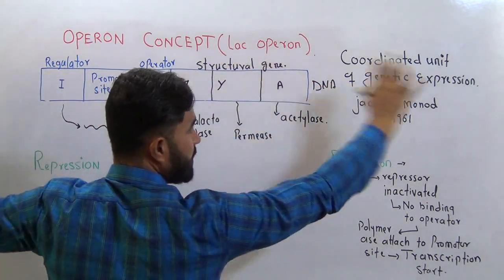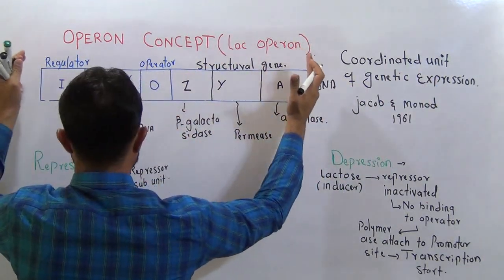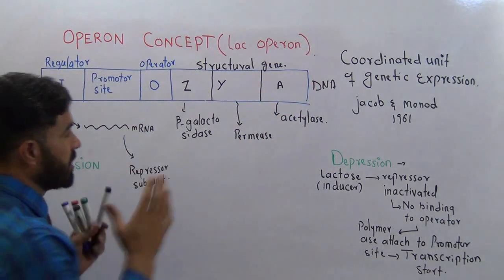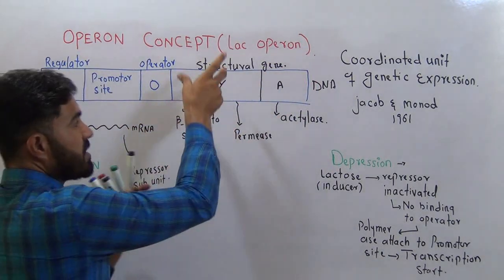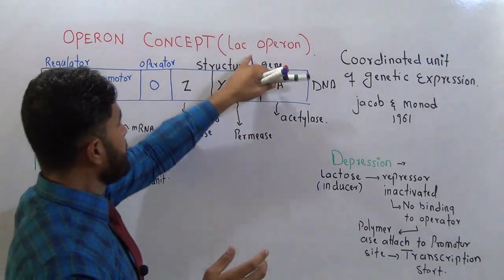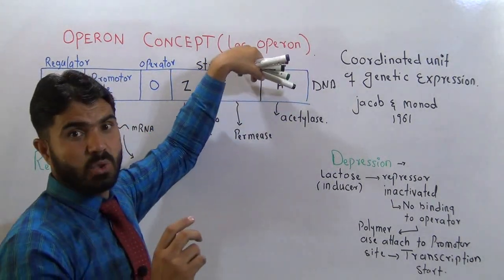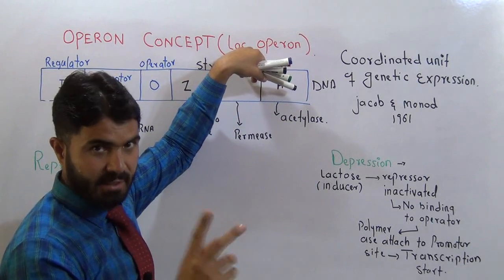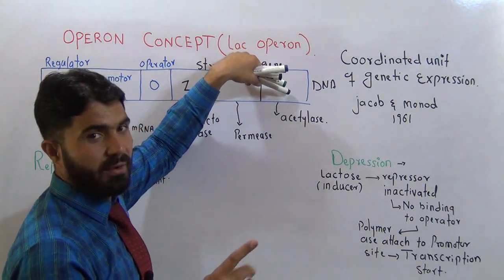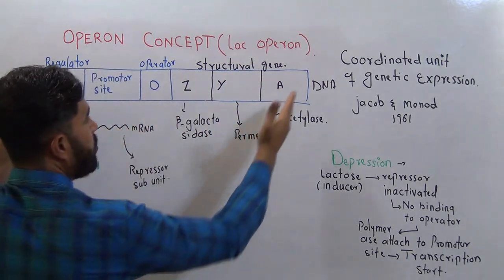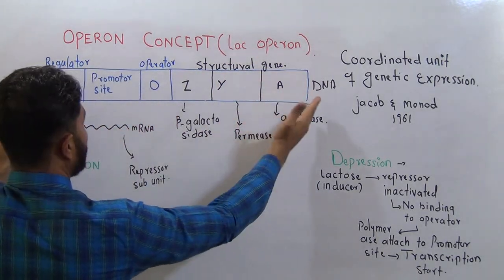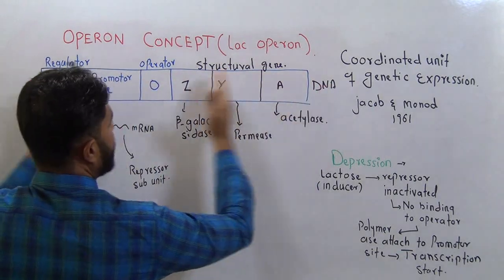It's a long strand of DNA, but this is one segment of the DNA, and only that segment is involved in the metabolism of lactose. Lactose is a disaccharide. I repeat once again, and in shortcut we write it LAC, lac operon. The small segment of the DNA is called an operon, right?